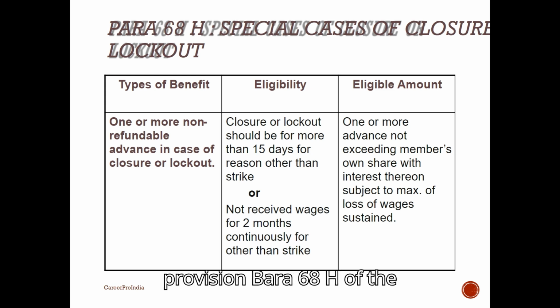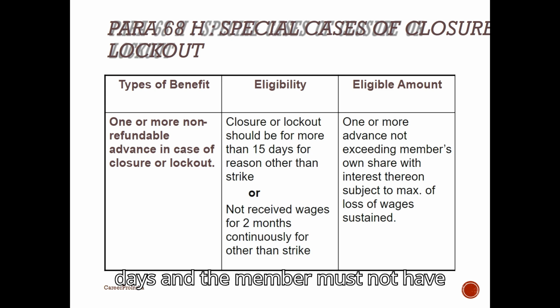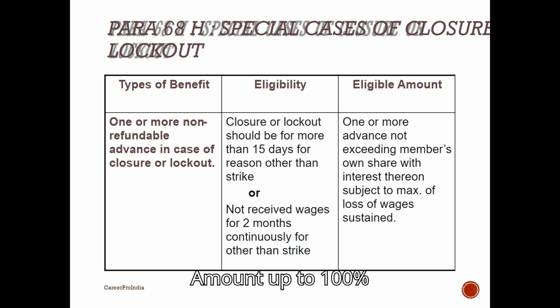The advance is for the purpose of financial assistance during periods of lockout or factory closure. Relevant provision, Para 68-H of the EPF Scheme. Eligibility: factory must be closed for more than 15 days, and the member must not have received wages for more than 2 months. Amount: up to 100% of the employee share with interest.